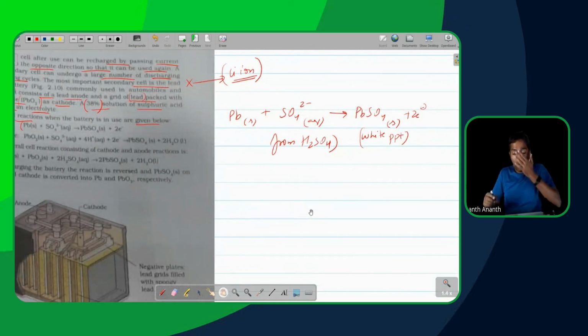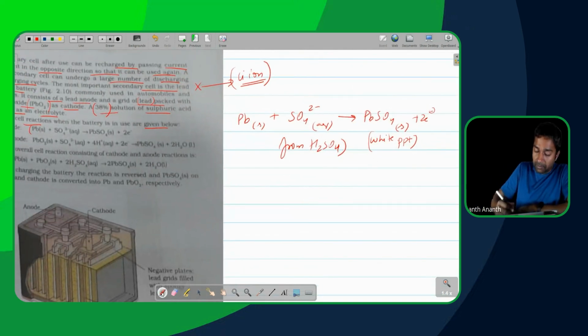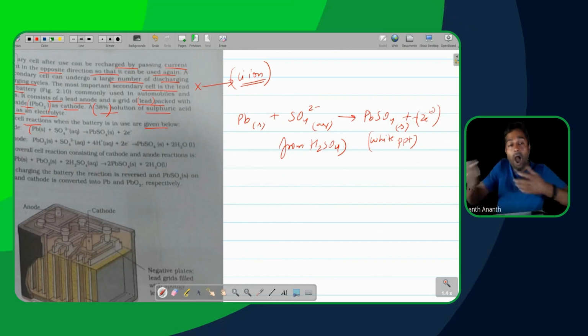Okay. Now, when you consider the anode reaction over here, this is basically something where oxidation is, of course, happening. Now, when we consider the cathode reaction next, in the cathode here, the opposite has to happen.